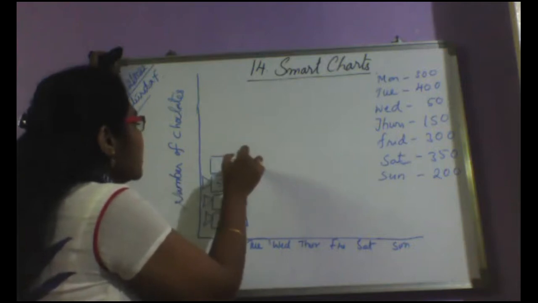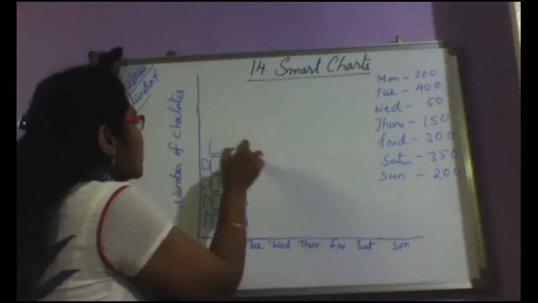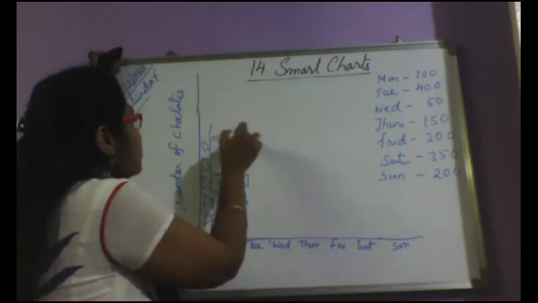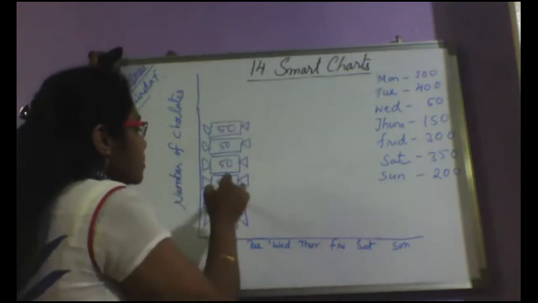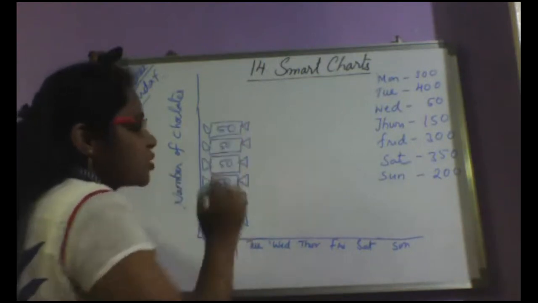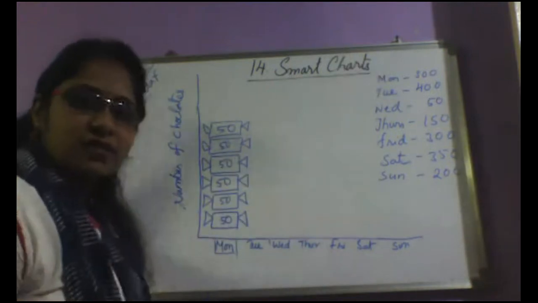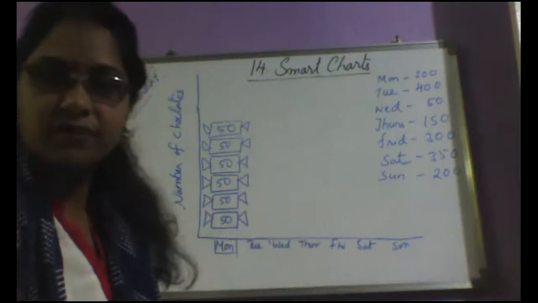One more 50, 200. One more 50, 250. One more 50, 300. Very good. So 1, 2, 3, 4, 5, 6 chocolates you have to draw to get 300 on Monday. This is a pictograph, representation of data through pictures.